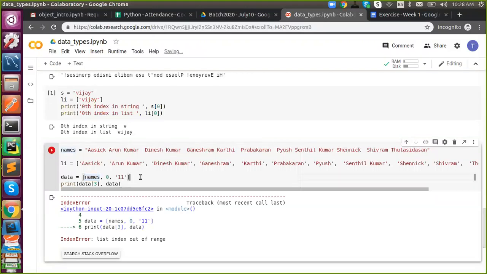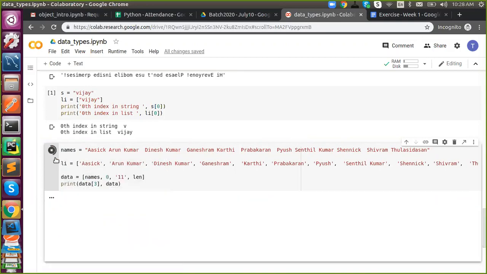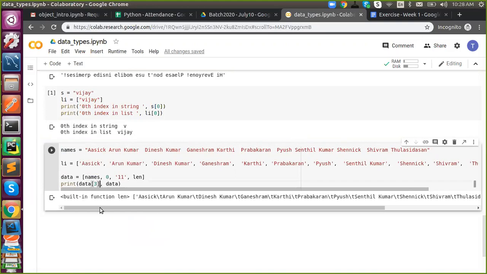You can even use a function object. I'm going to say len. Okay. So I'm going to say len of data of 3 is there, right? So it will print len as a function, a built-in function. Now instead of len, I can say this.